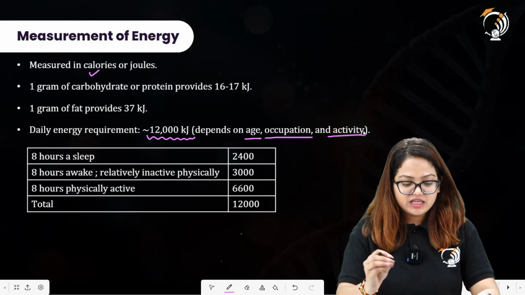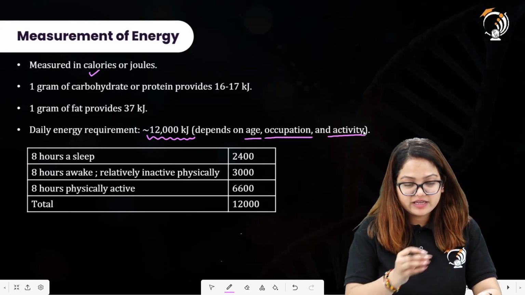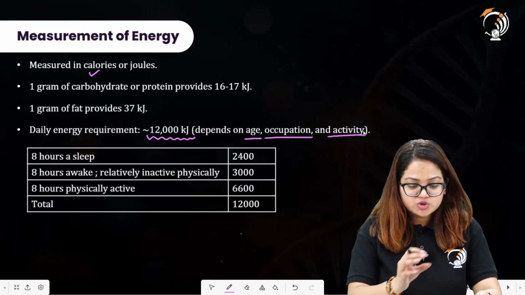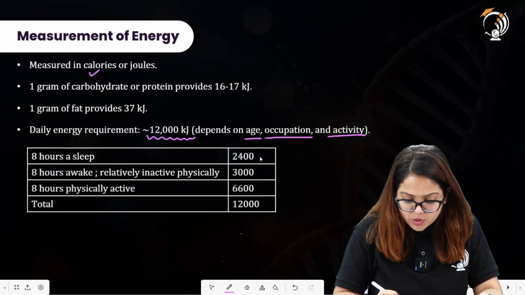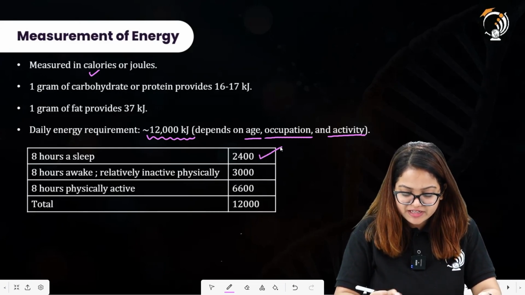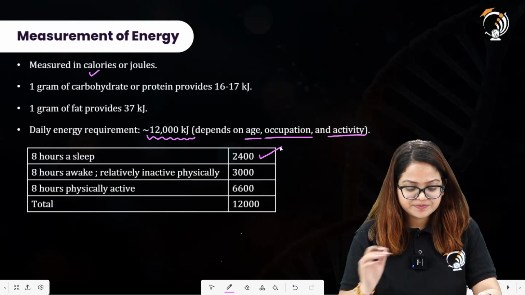Let us assume that there are 8 hours of sleep. To have 8 hours of sleep, the person requires 2400 kilojoules of energy.